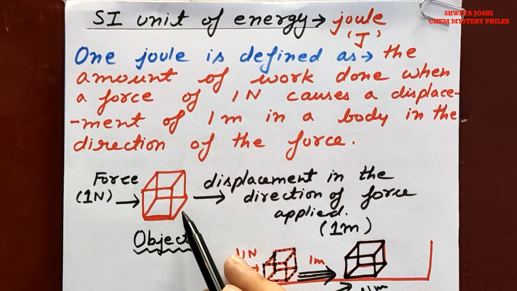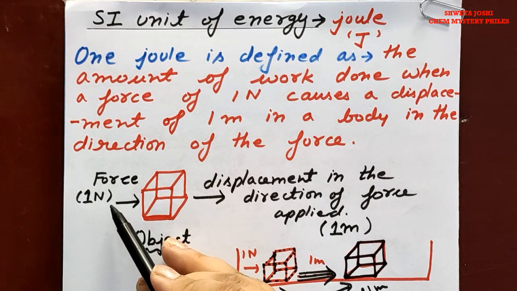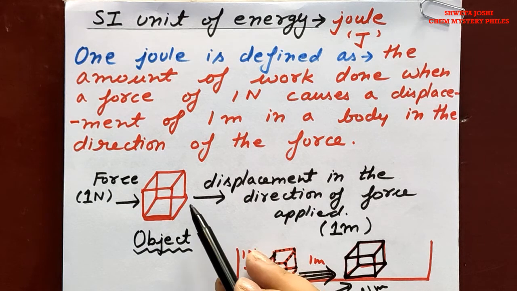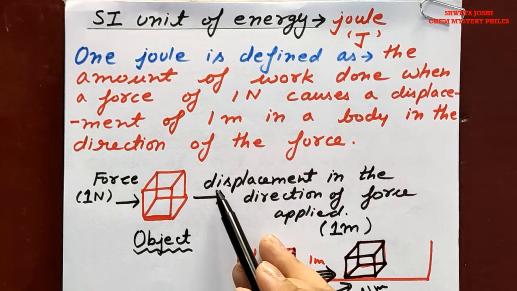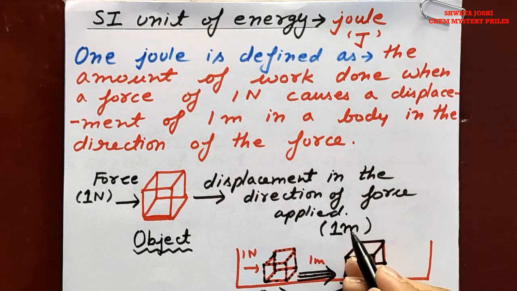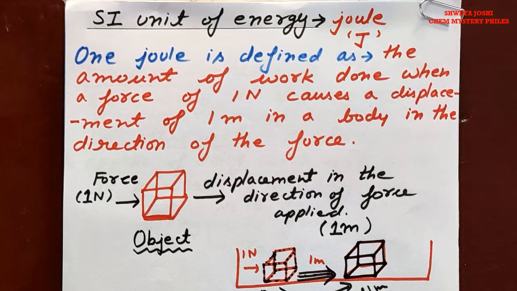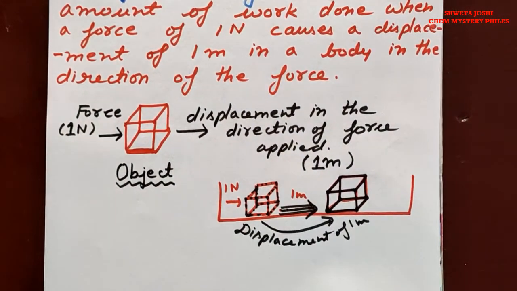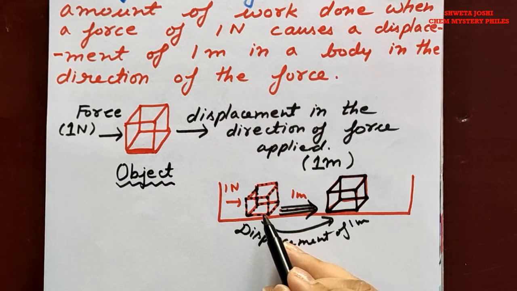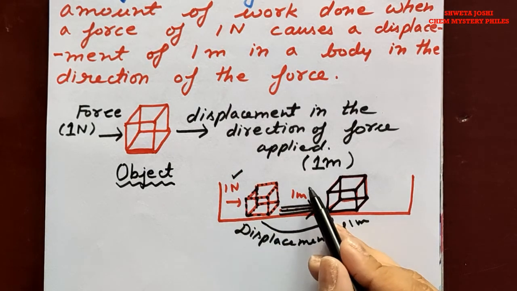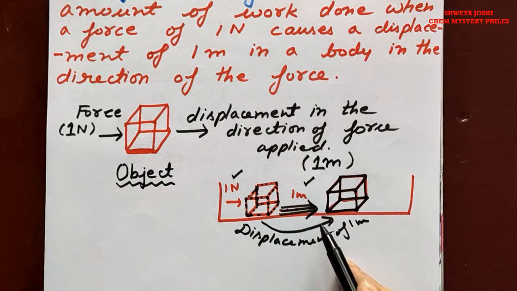Suppose this is an object, a body, and a force of 1 Newton is applied to cause the displacement of this body in the direction of applied force by 1 meter. Then the work done here is considered as 1 joule. So as you can see in this diagram, initially the body is present here, and then a force of 1 Newton is applied to cause its displacement by 1 meter.